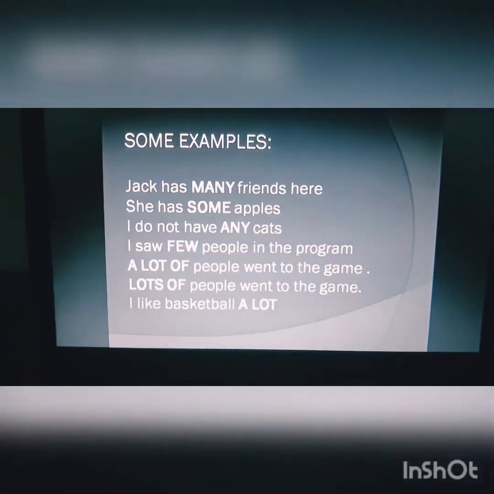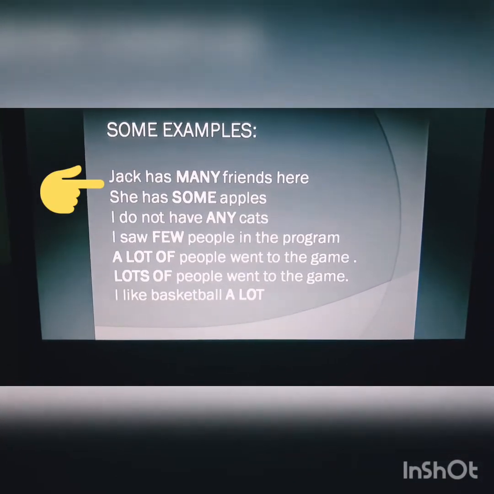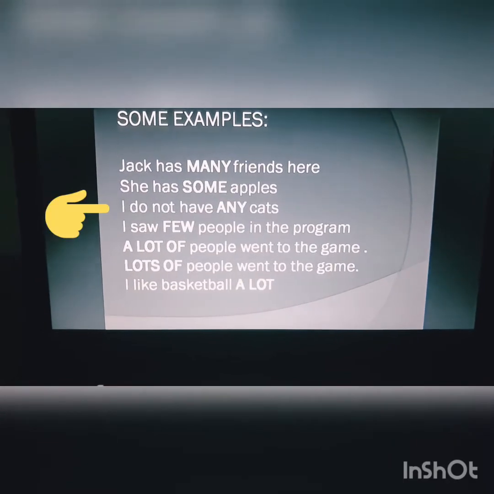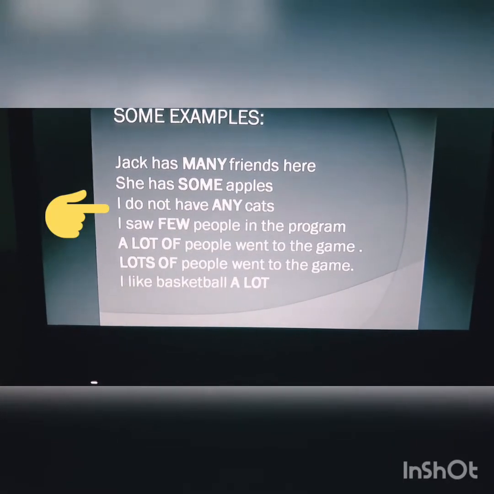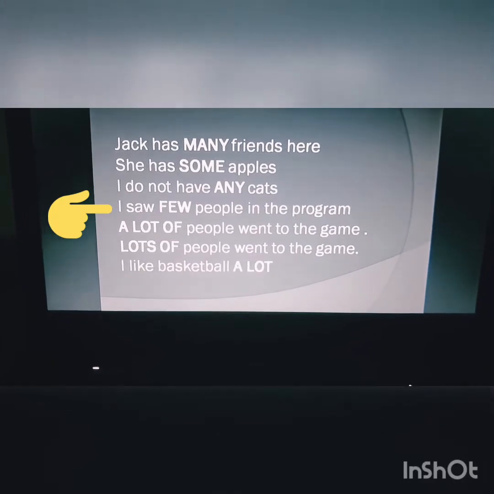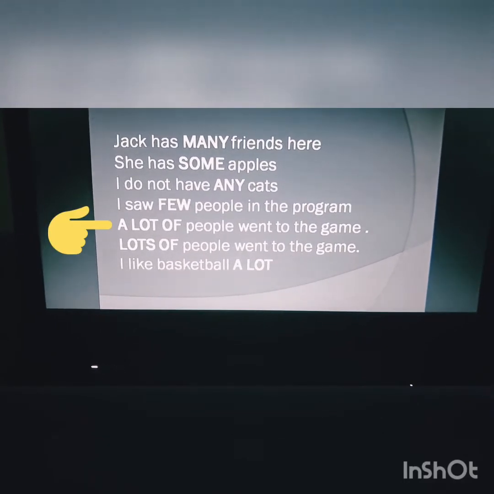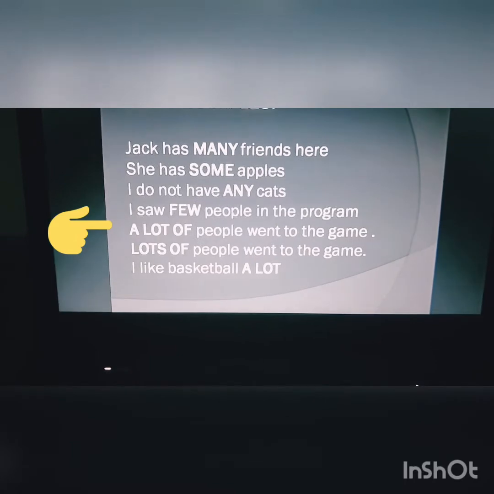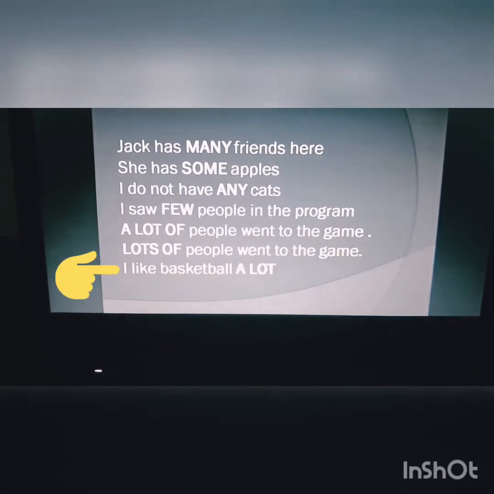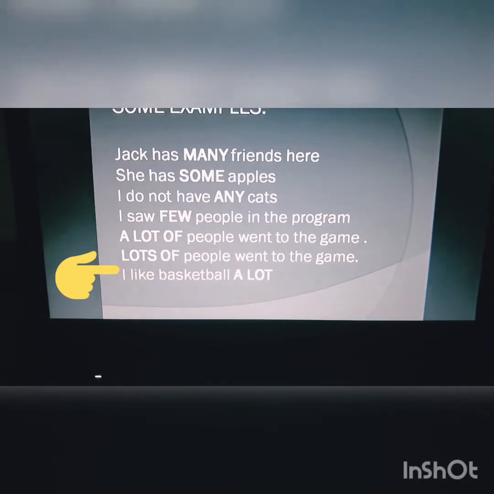Okay, some examples. Jad has many friends here. She has some apples. In negative, I do not have any cats. I see few people in the program. A lot of people went to the game. Lots of people went to the game. Or I like baseball or basketball a lot.